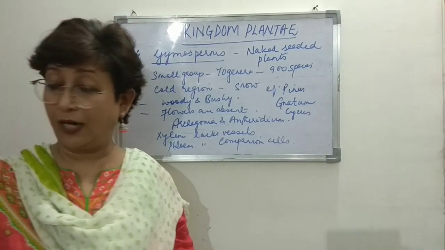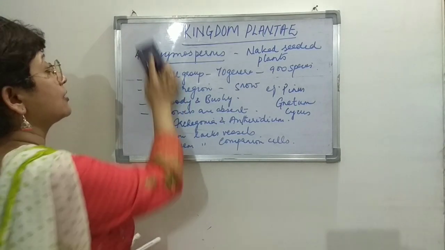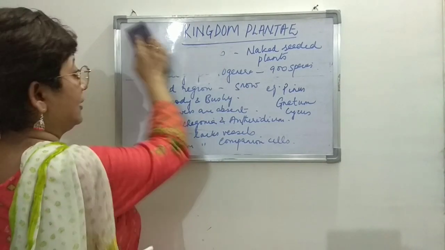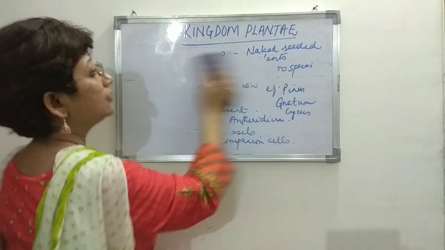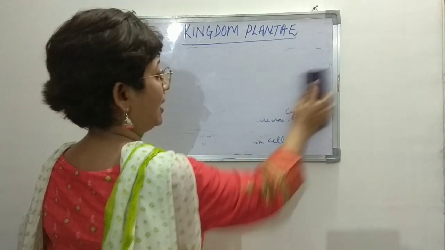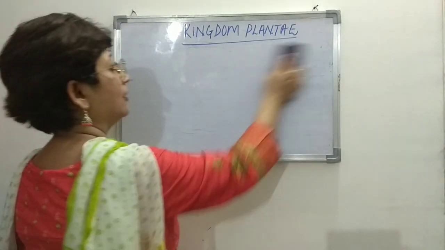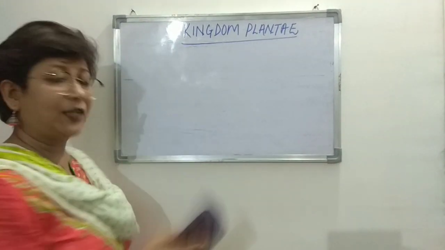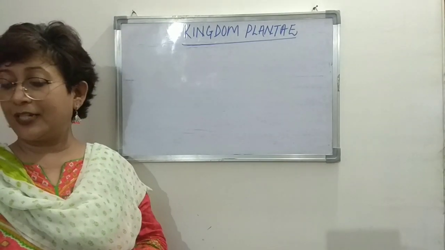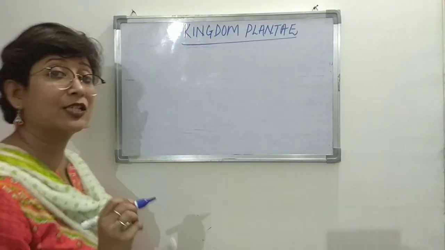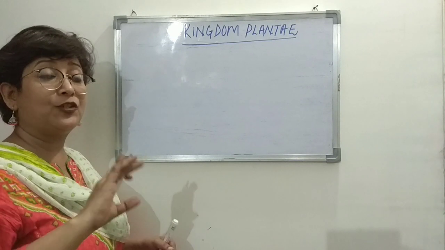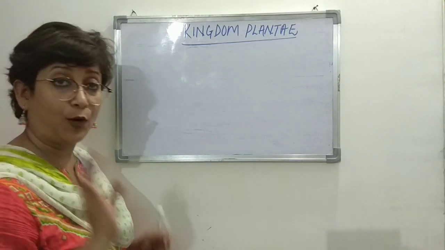And we move on now to the last category of kingdom Plantae. The last category is the most advanced category, right? Which has a most conspicuous body also.